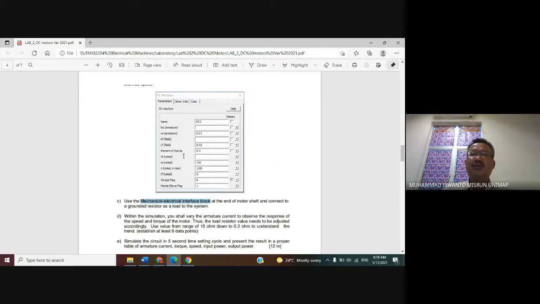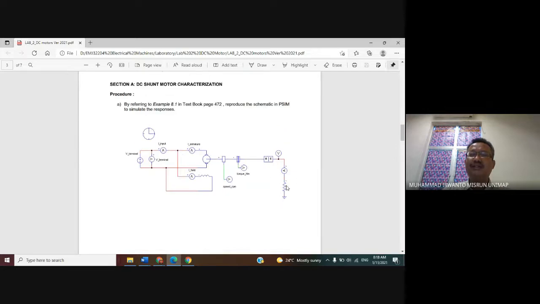Because we want to vary the load in here to know the characteristics of this DC shunt motor in terms of armature current, speed, torque, and input power. Input power is the multiplication of the terminal voltage and armature current, and output power is the multiplication of the current flowing through this resistor and the voltage across this resistor.